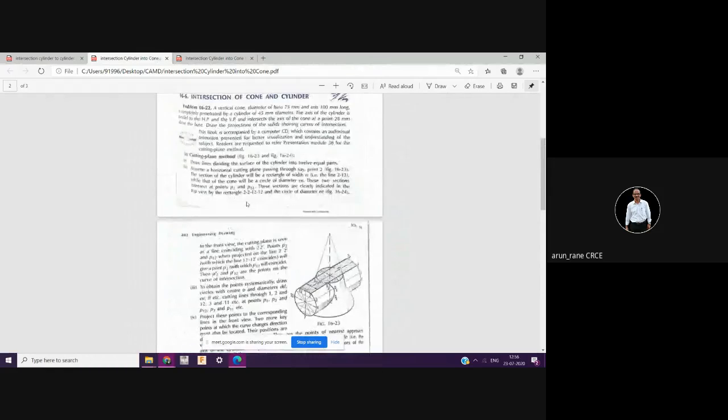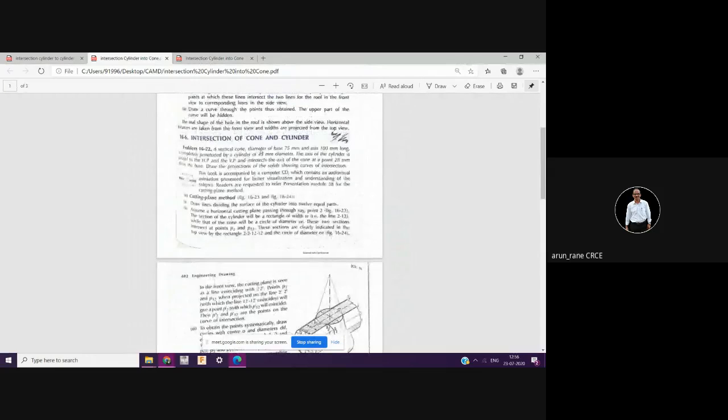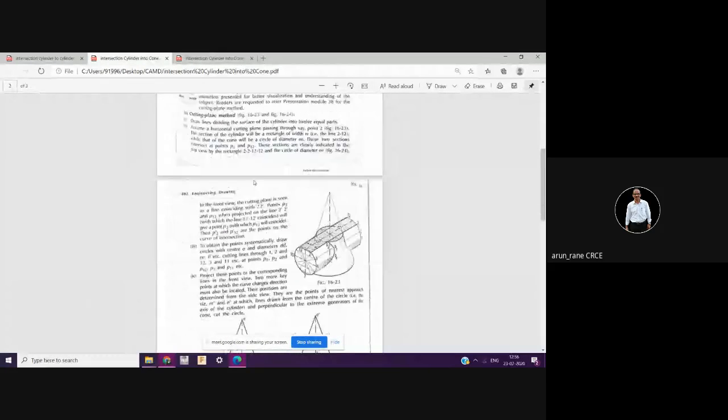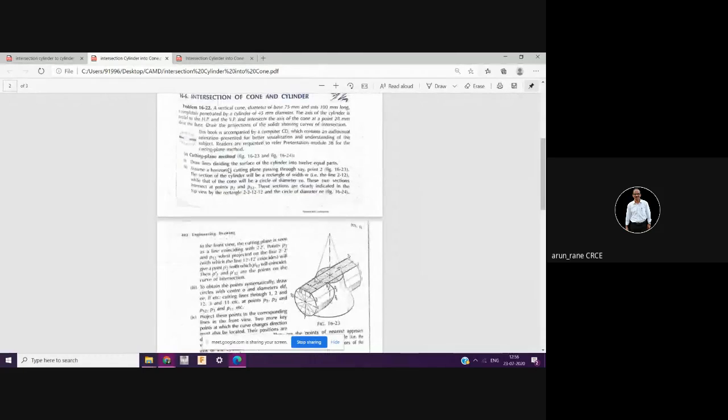This is the problem, that is a vertical cone. I'll describe the problem first. A vertical cone, diameter of base 75 mm, that is this 75 mm, and axis 100 mm long. The axis is given as 100, total axis, not the truncated. It is completely penetrated by a cylinder of 45 mm diameter. So this is the cylinder having a diameter of 45 mm.